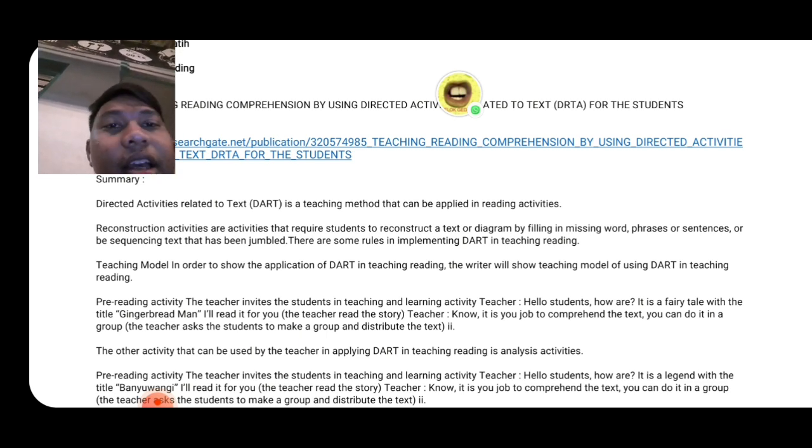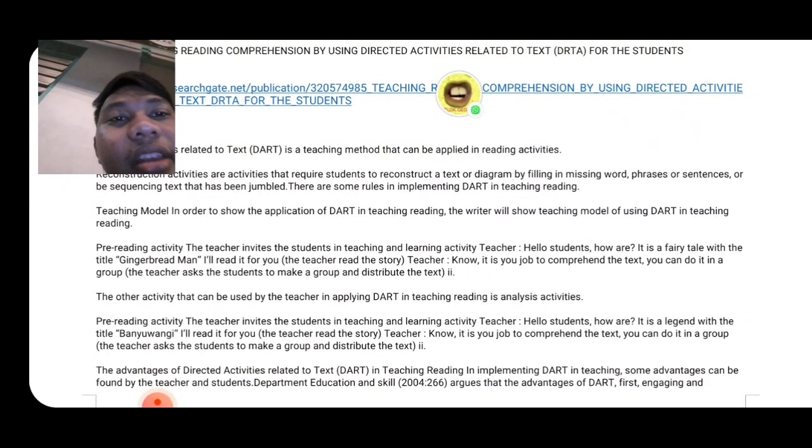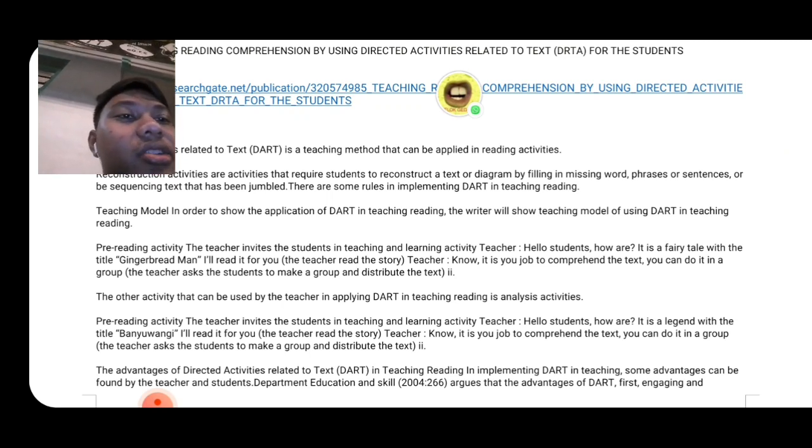And then the teaching model: in order to show the application of DART in teaching reading, the writer shows a teaching model. Pre-reading activity: the teacher invites the students into the teaching and learning activity. The teacher says, "Hello students, how are you?" and many others like this. The text is titled Gingerbread Man. The teacher reads the story, and then says, "Now it's your job to complete the text. You can do it in a group." The teacher asks the students to form groups and distributes the text.